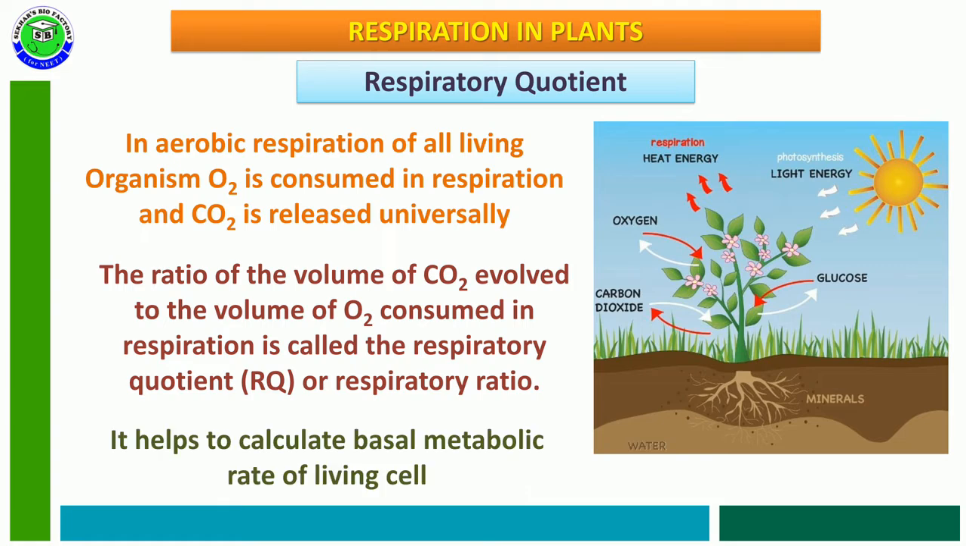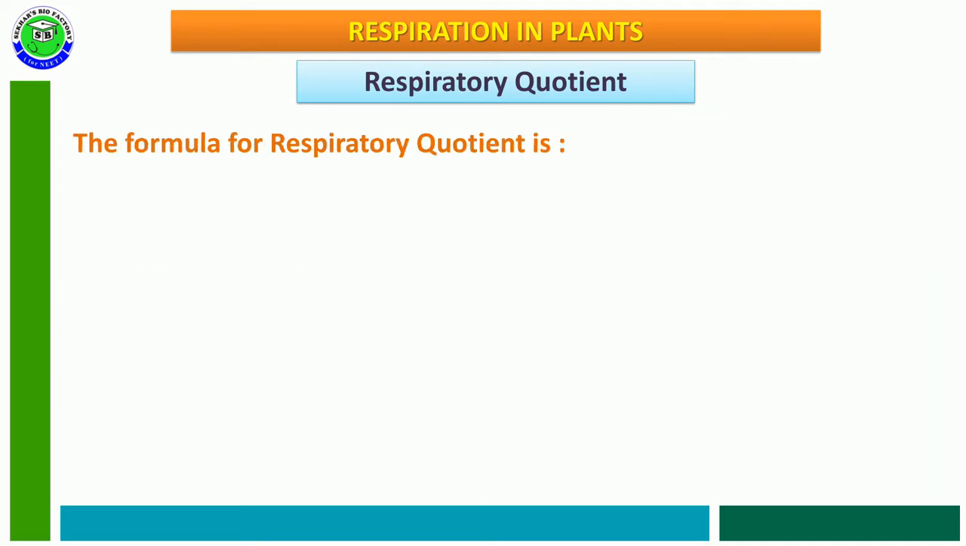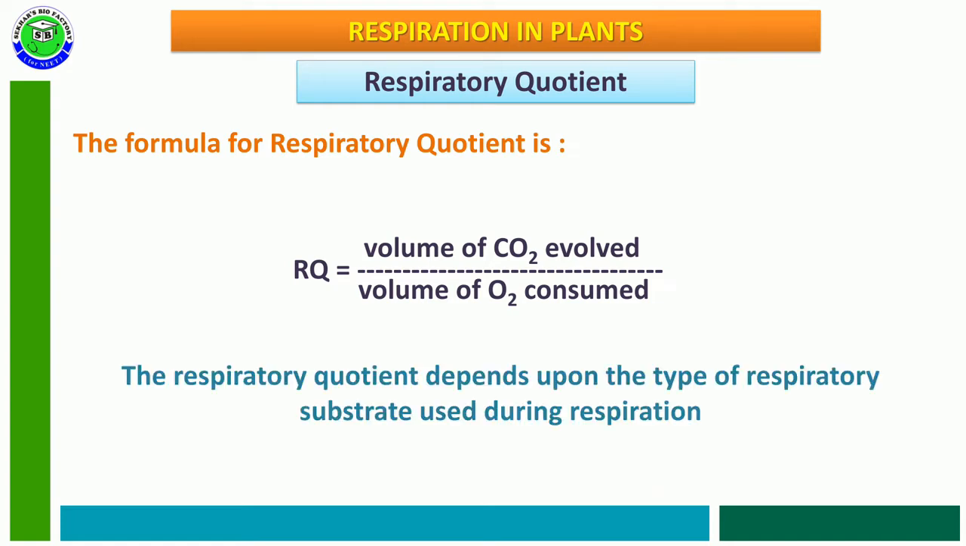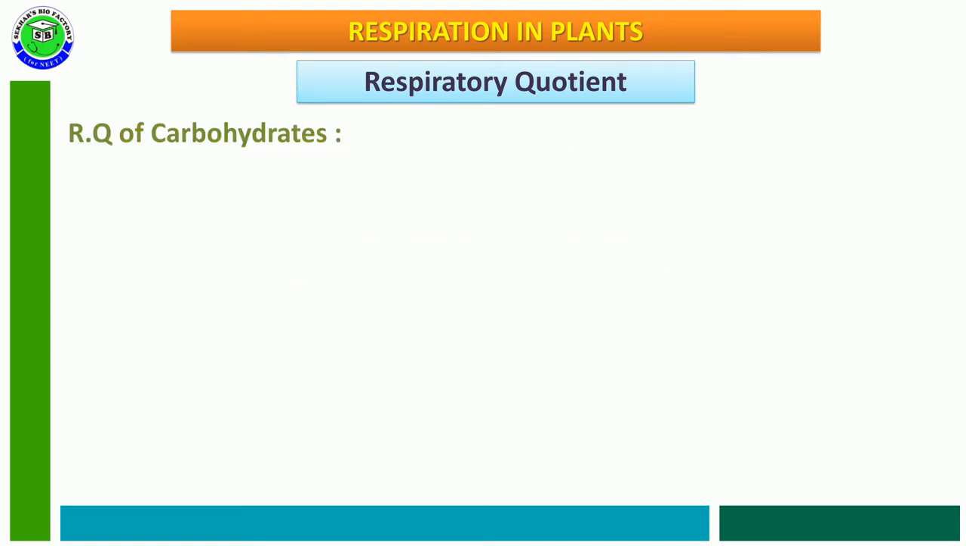This respiratory quotient is helpful to calculate the basal metabolic rate of a living cell. The formula for respiratory quotient is RQ is equal to the volume or number of carbon dioxide evolved divided by the volume or number of oxygen consumed in respiration. The respiratory quotient generally depends upon the type of respiratory substance which is used during the respiratory process.